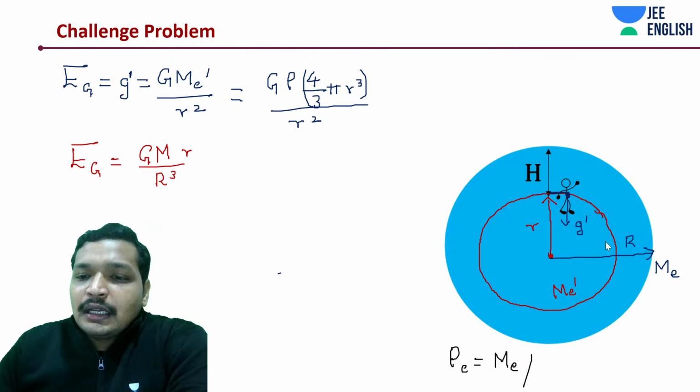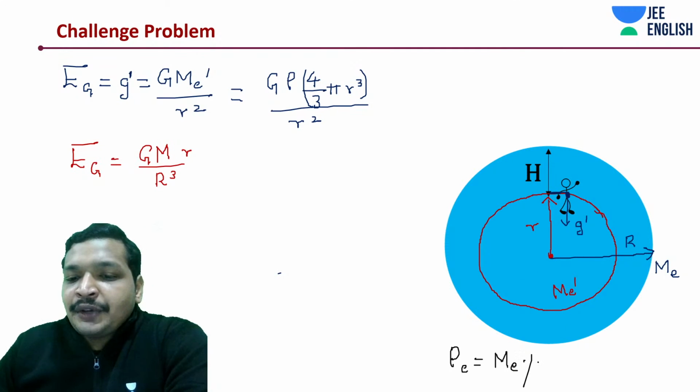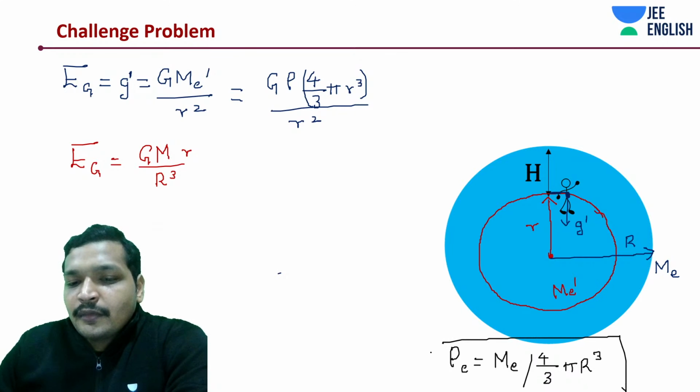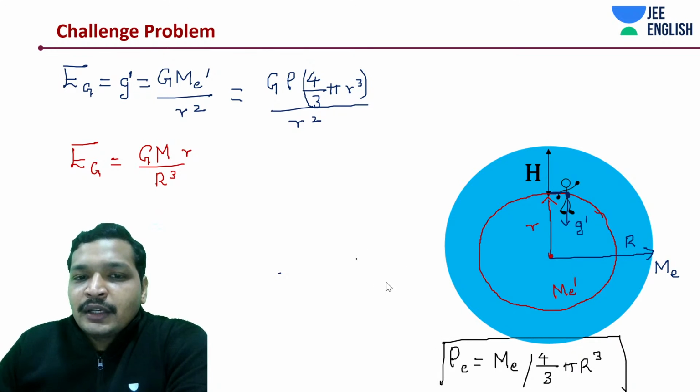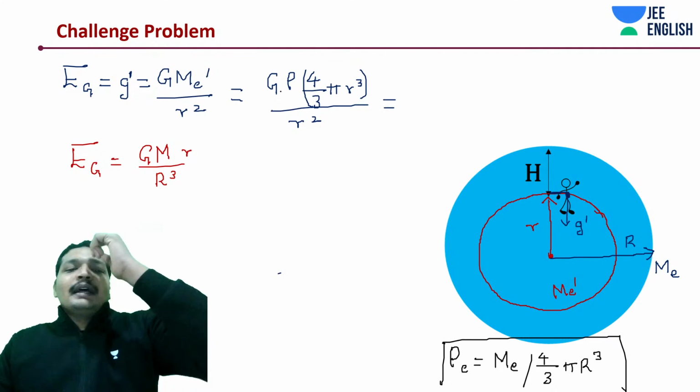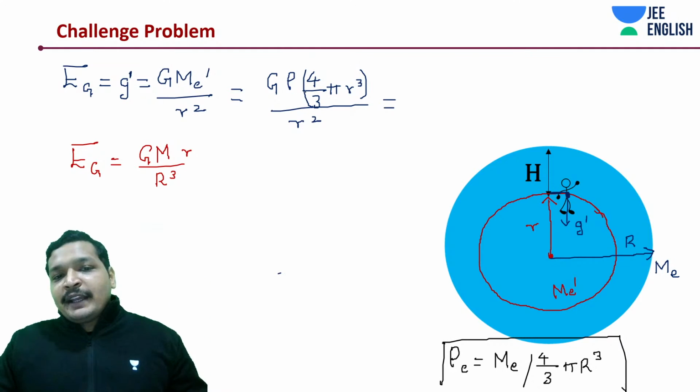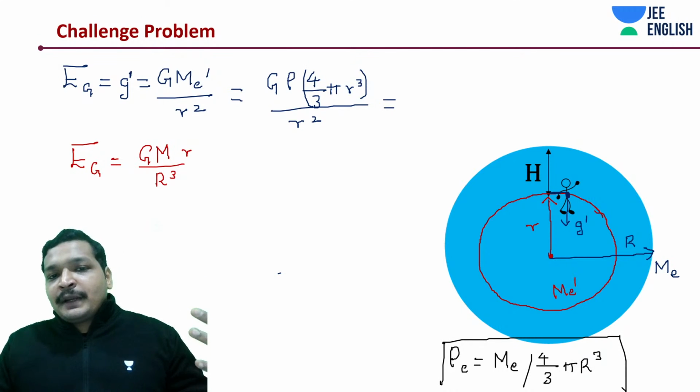That is it. This is how we used to get this expression. You simplify this expression, it's the same thing. Substitute it, you will get something like this. Me divided by 4 by 3 pi capital R cube.